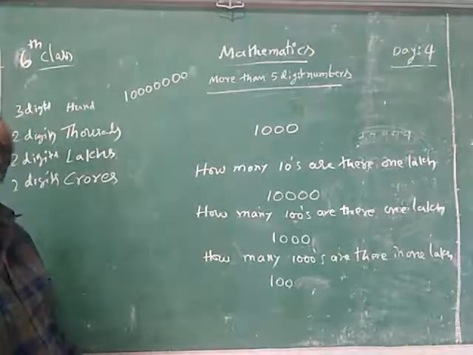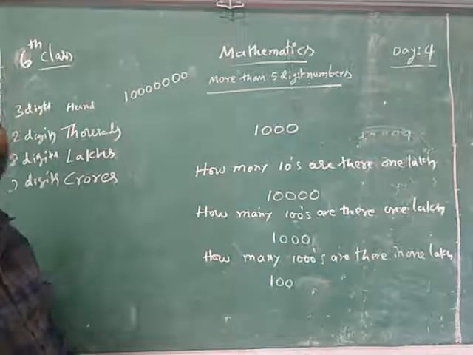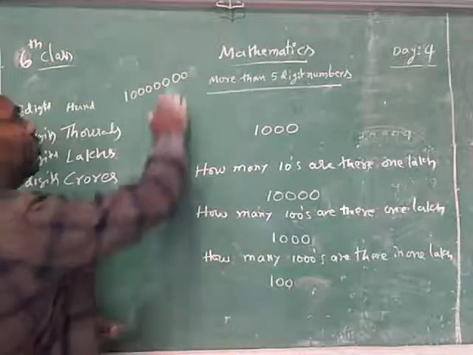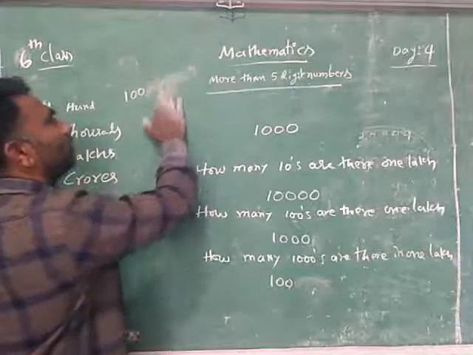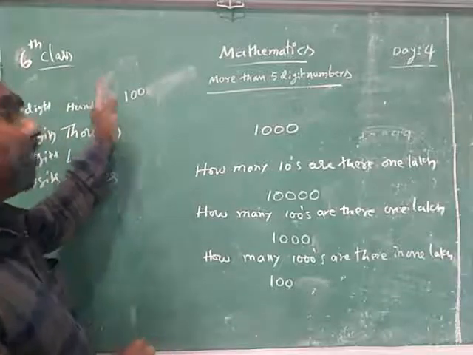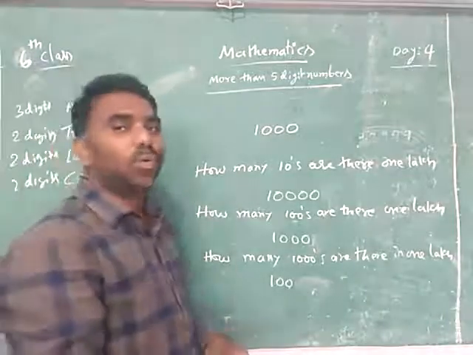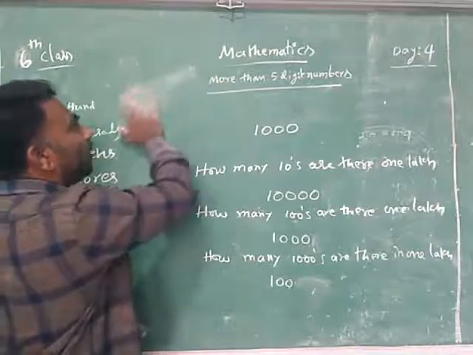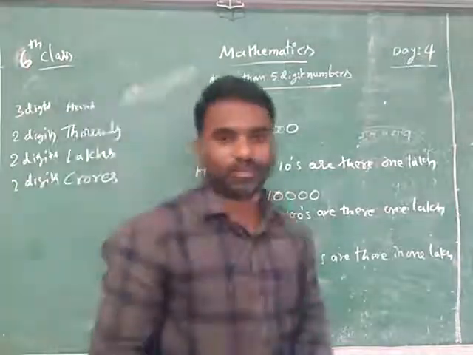I am asking how many lakhs are there. Lakh means how many zeros? 5 zeros. That's how many zeros you have to close? 5 zeros you have to close. Means how many lakhs are there for 1 crore? 100 lakhs. Means 100 lakhs will become 1 crore. So like that you can answer like these questions.